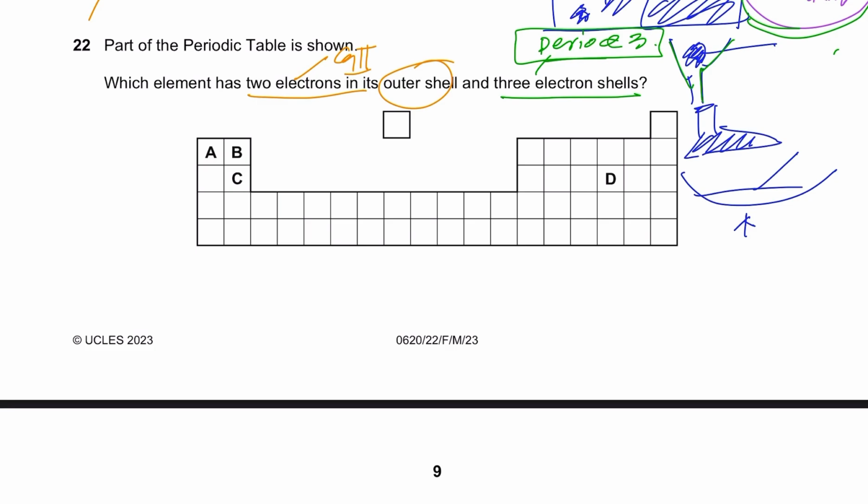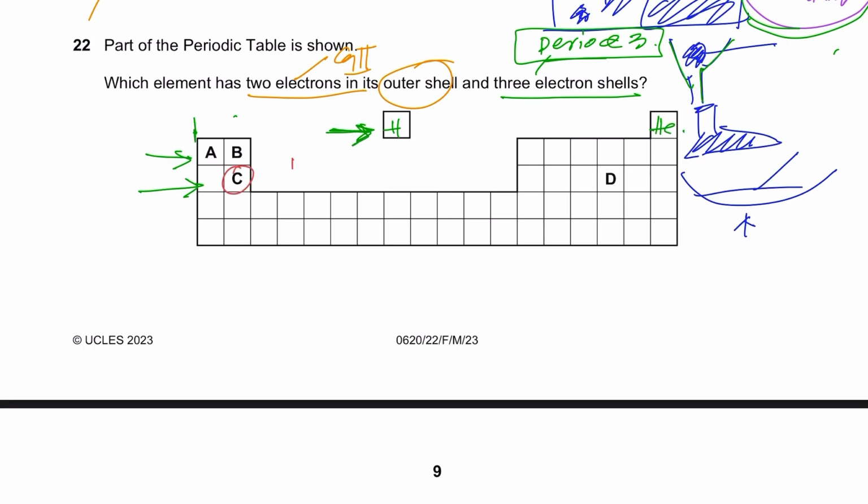So it should be in group 2. This is group 1, that's group 2. It should be either B or C. Period 3: this is period 1, that's period 2, that's period 3. C is the right option. Remember, don't start your periods with this. No, the horizontal rows basically start right here from hydrogen and helium. That's the first row, right? So this is the first period, okay?